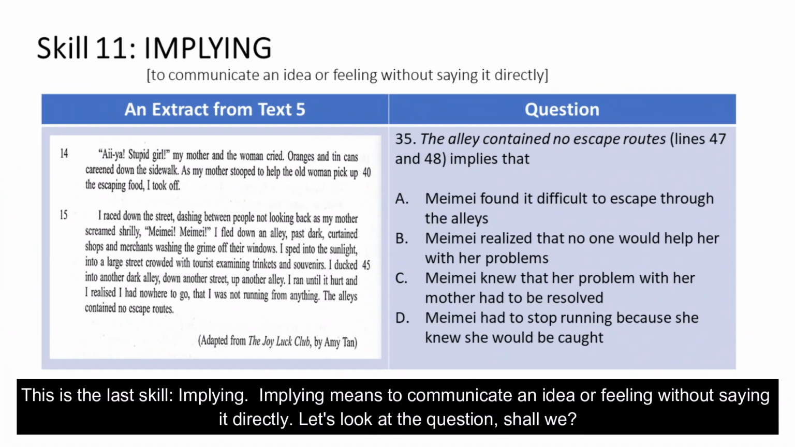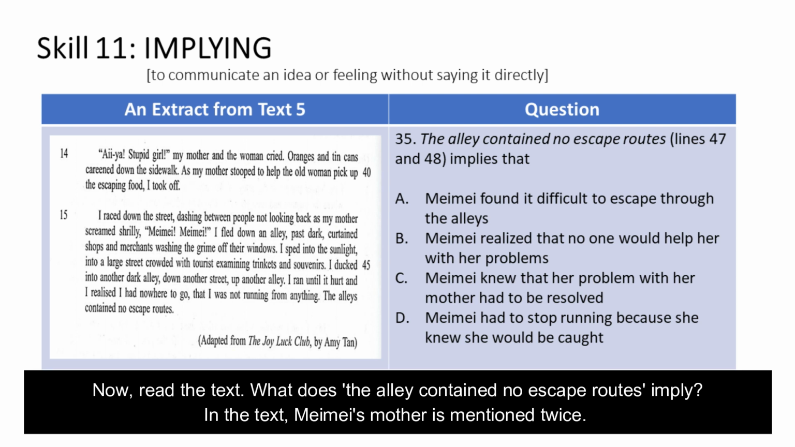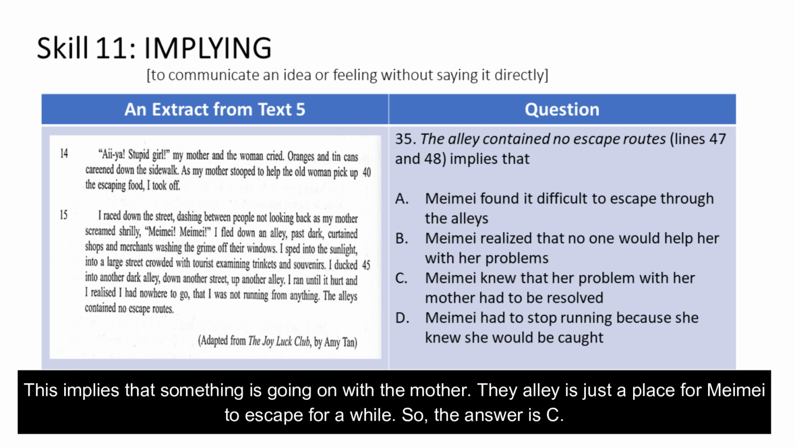This is the last skill, implying. Implying means to communicate an idea or feeling without saying it directly. Let's look at the question, shall we? Now read the text. What does "the alley contains no escape routes" imply? In the text, Mei Mei's mother is mentioned twice. This implies that something is going on with the mother. The alley is just a place for Mei Mei to escape for a while. So the answer is C.